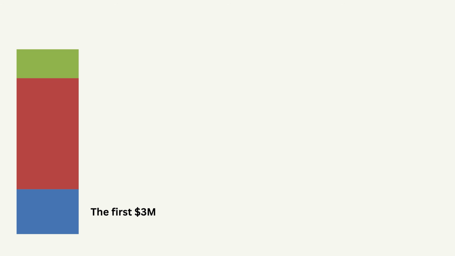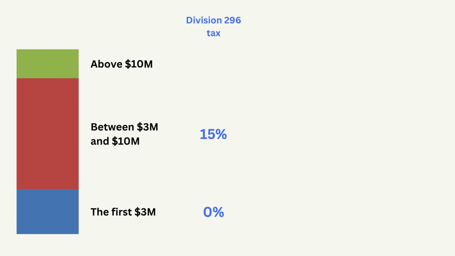That part doesn't attract any extra Division 296 tax. The middle slice in red is the portion between $3 million and $10 million. The earnings on that slice attract an extra 15% Division 296 tax. The final slice in green is the part above $10 million. The earnings on that top slice attract an extra 25% Division 296 tax.